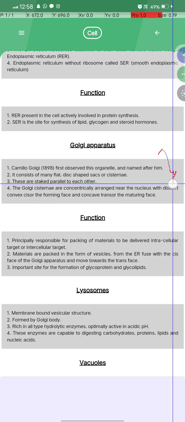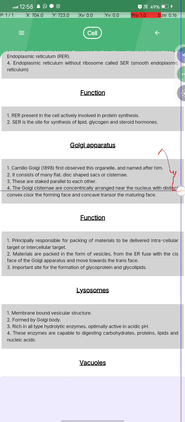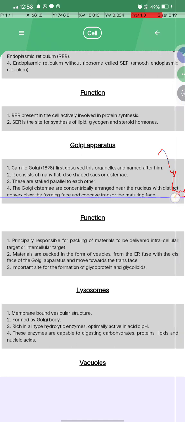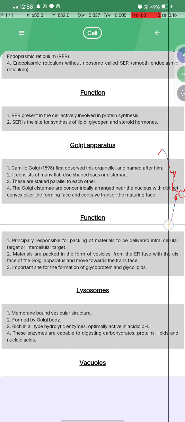sacs or cisternae. These are arranged parallel to each other, and the Golgi cisternae are arranged concentrically near the nucleus, with a distinct convex cis face, the formation phase, and a concave trans face, the maturation phase. What is the function?